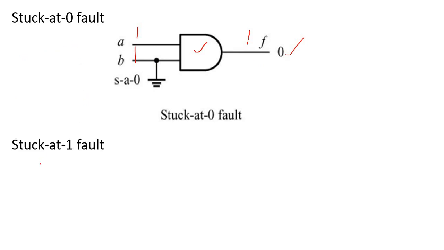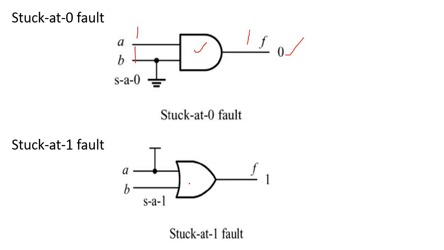And stuck-at 1: suppose an OR gate is present. Stuck-at 1 means the line is always connected to 1. Here, A is 0 and B is 1, so the output is 1. Suppose I apply 0 here and 0 here; 0, 0 means the output should be 0.